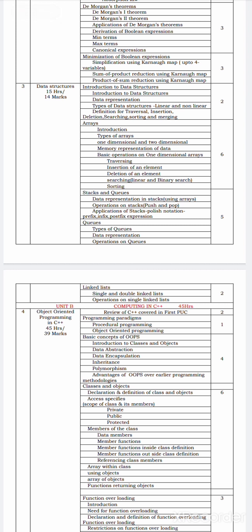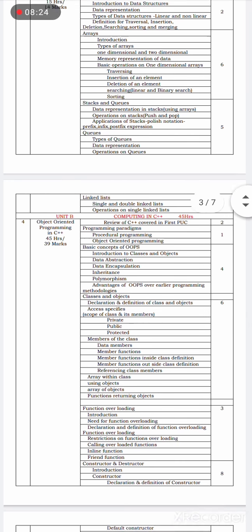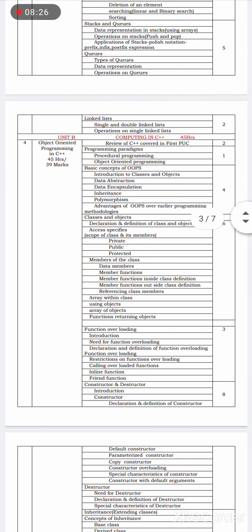Overall, in the data structure topic, we are going to study how efficiently data is stored, how the structure of data is organized, and what relationships are present among the data in memory. Next, unit B. The second unit, unit B, is computing in C++.